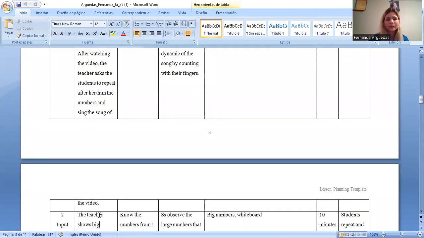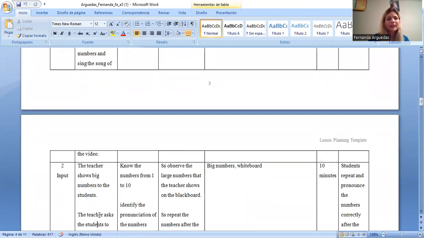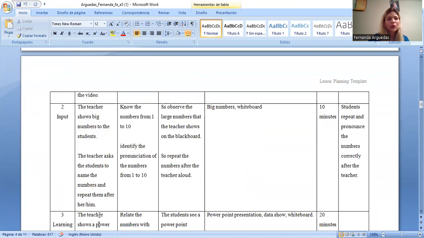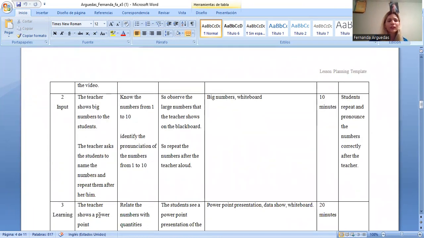In the input section, the teacher shows the big numbers to the students. The teacher asks the students to name the numbers and repeat them after him or her. So the aim for this section is to know the numbers from 1 to 10 and identify the pronunciation of the numbers from 1 to 10.